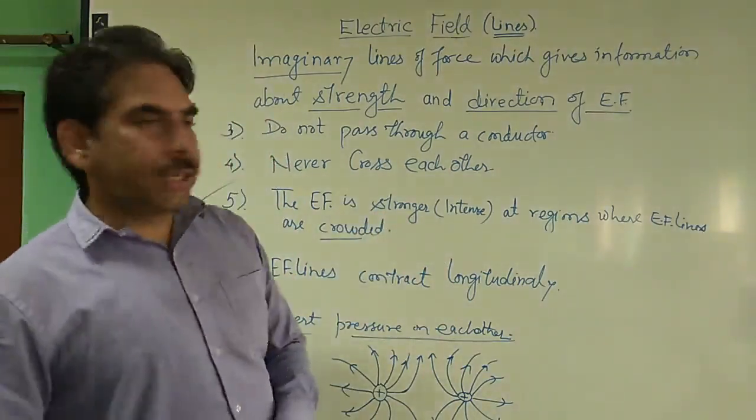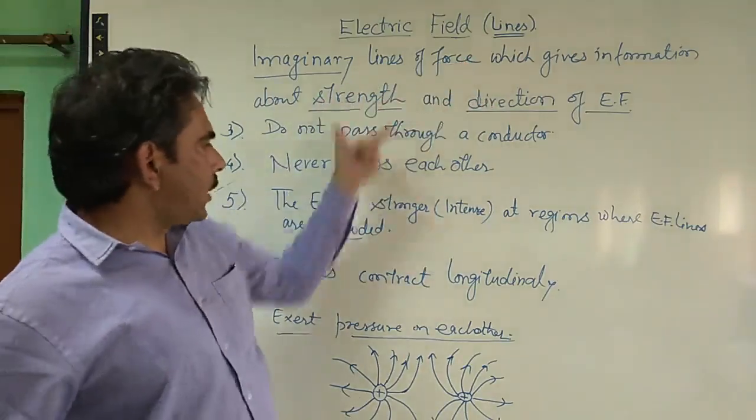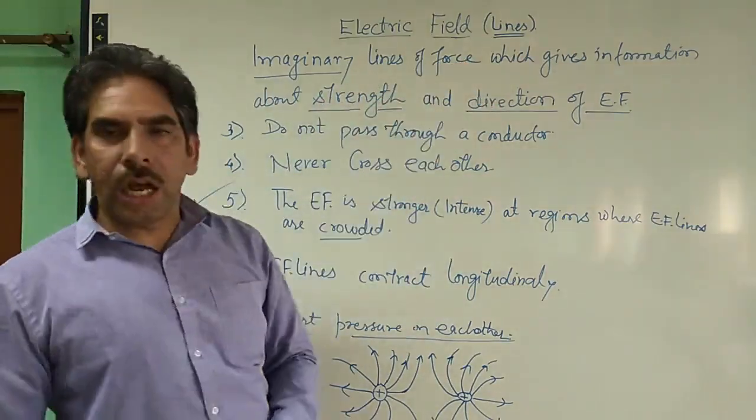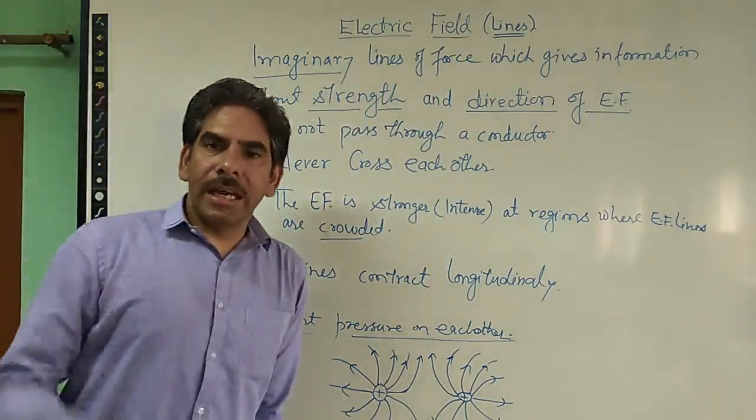And about the direction, if we are talking about this statement, strength and direction: strength we have understood from here. Direction: how do electric field lines represent the direction of the electric field at any point?